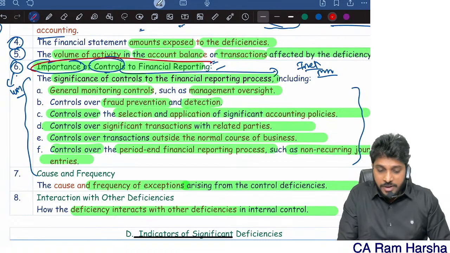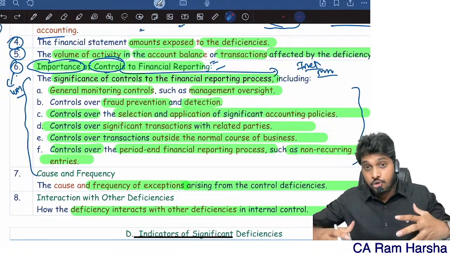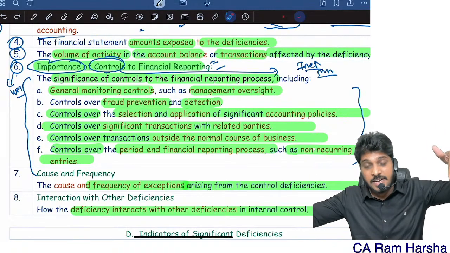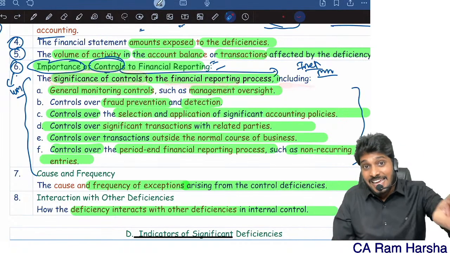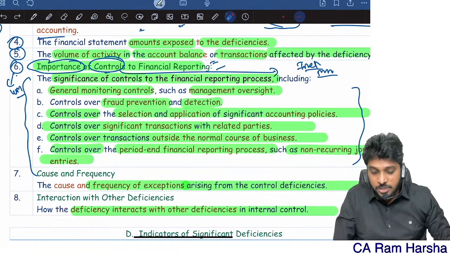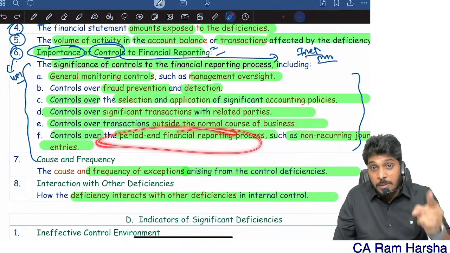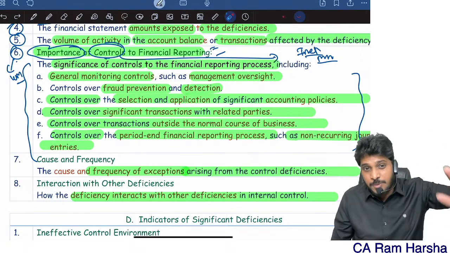Importance of control to financial reporting is one of the parameters, right? If the control is more important to financial reporting, a deficiency in that control may be called a significant deficiency. What do you mean by significance of controls to financial reporting? Which controls? For example, general monitoring controls such as oversight of the management, controls over fraud, controls over application of accounting policy, controls related to related parties, controls over transactions outside the normal course of business, controls on the period-end financial reporting process such as non-recurring journal entries like outstanding entries, prepaid entries, all that.